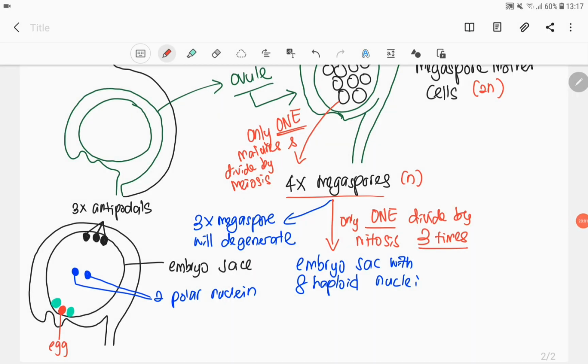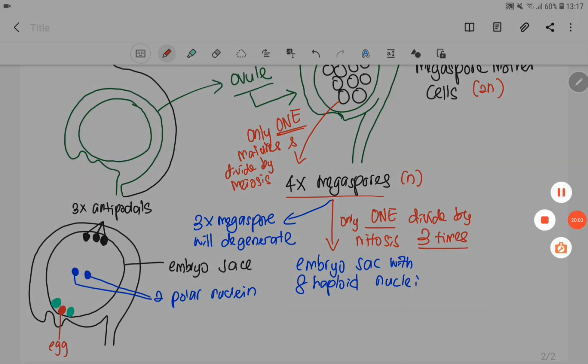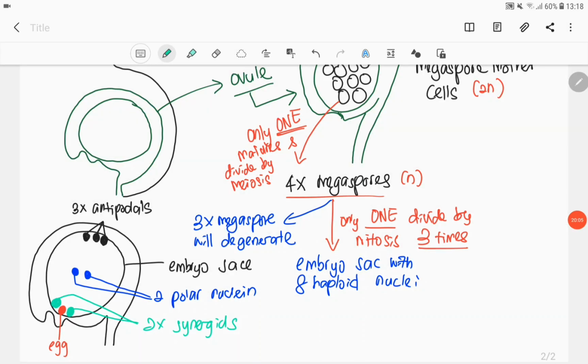So, ni adalah the female gametes. So, egg itu akan berada di tengah-tengah 2 synergids. So, in total ada 8 haploid nucleus yang kita akan jumpa dekat dalam setiap embryo sac. So, satu embryo sac akan ada 8 haploid nucleus. 3 dia adalah antipodal, 2 polar nucleus, 2 synergid dan 1 egg.